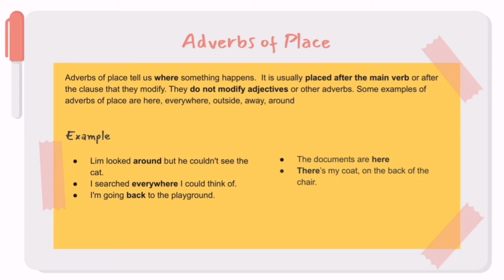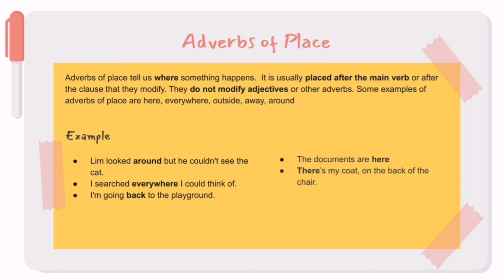Some examples of adverbs of place are here, everywhere, outside, away, around. For example, Lim looked around but he couldn't see the cat. I searched everywhere I could think of. I'm going back to the playground. The documents are here. There's my coat on the back of the chair.